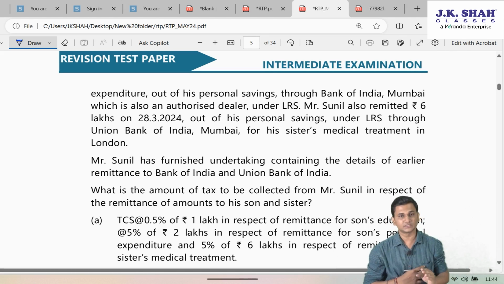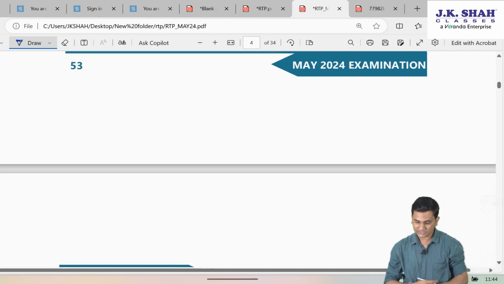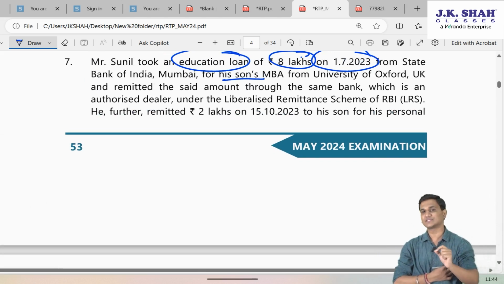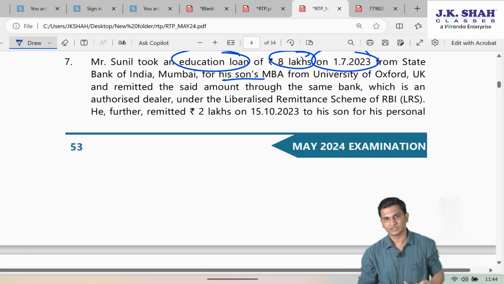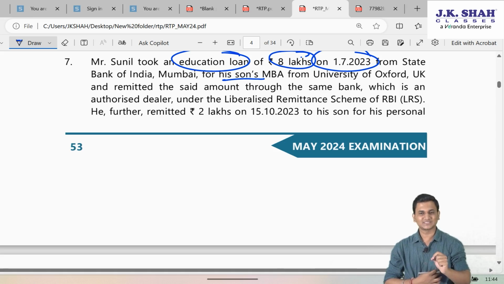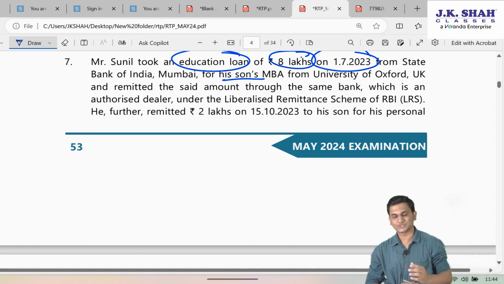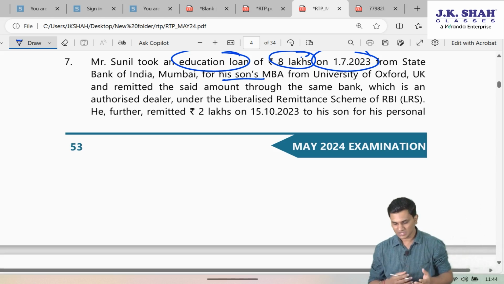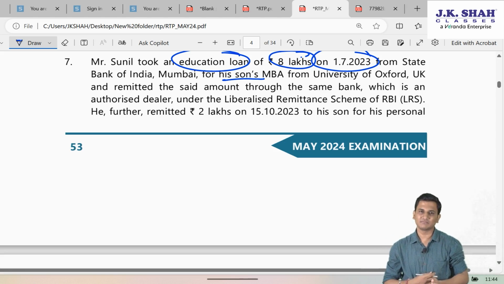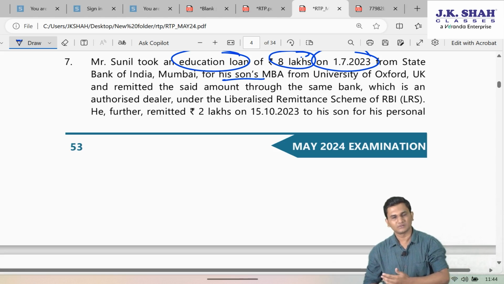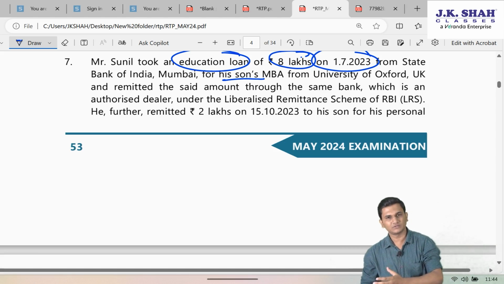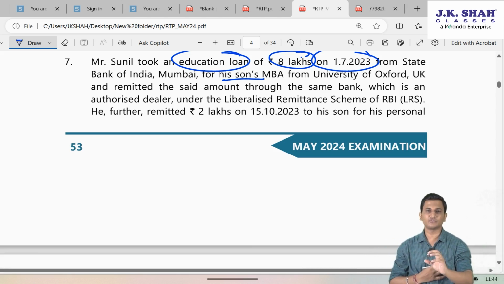Understand, friends? In this question, Mr. Sunil is making 3 foreign remittances under the liberalized remittance scheme of RBI. Now, what is the liberalized remittance scheme of RBI? That is actually not going to get asked to us, but just for your information, it's a remittance scheme that came under FEMA, wherein you are permitted by RBI to freely remit some amount of USD.